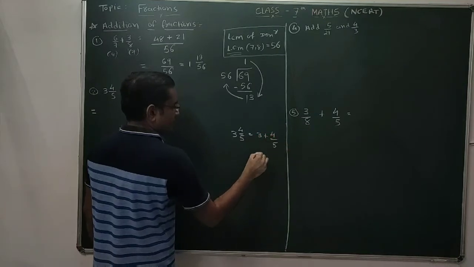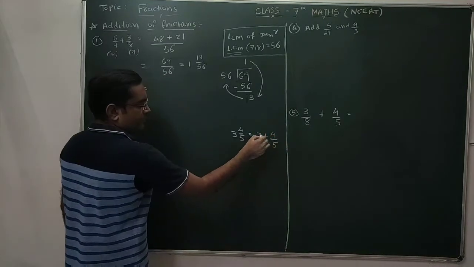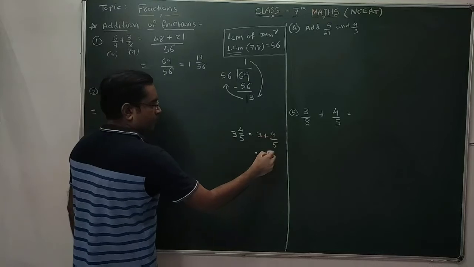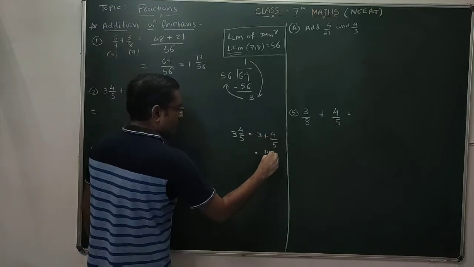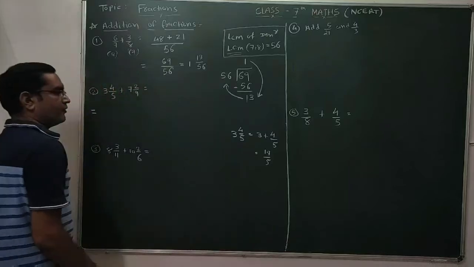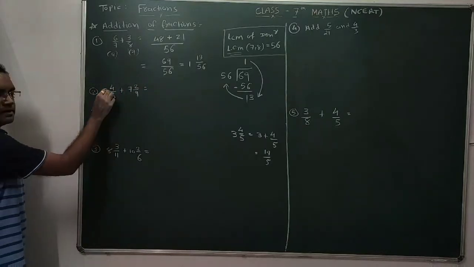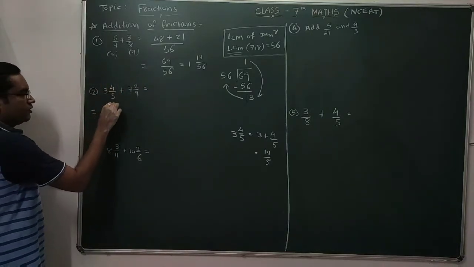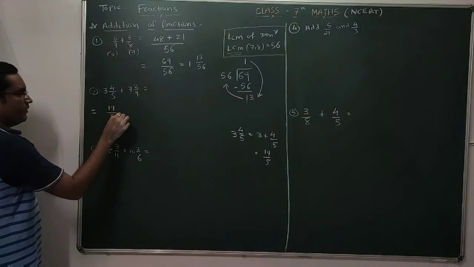Now you will understand. So that will be 5 threes are 15 plus 4. 15 plus 4 is nothing but 19 by 5. So that is an improper fraction. So 5 threes are 15 plus 4, so it's 19 by 5.